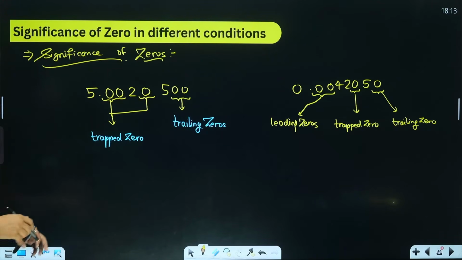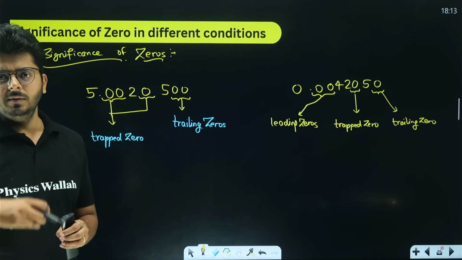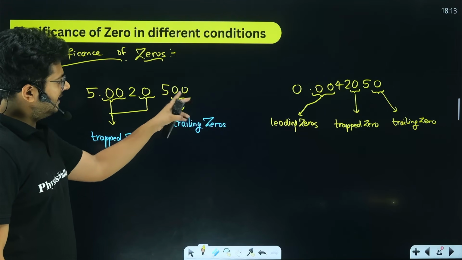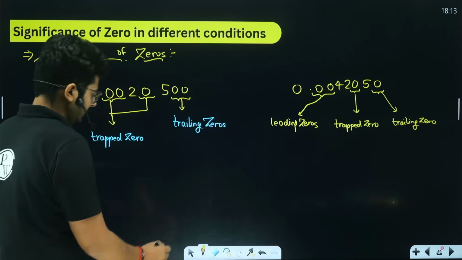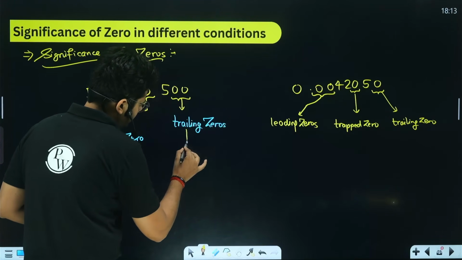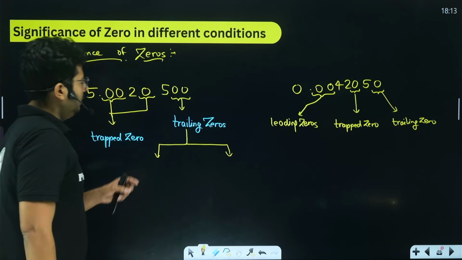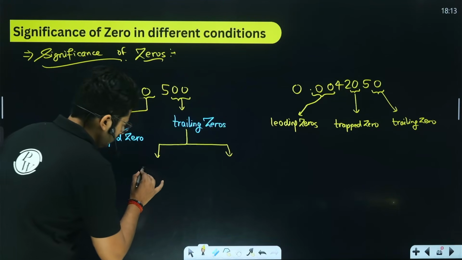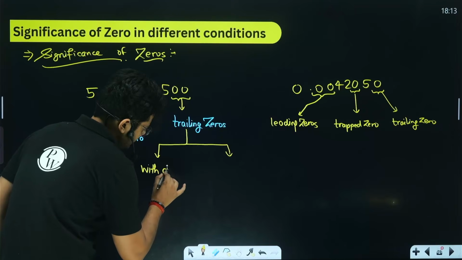So let us start talking about the rules now, under which circumstances a certain type of zero will be significant. The trailing zeros, the zeros that come at the end, can have two separate cases. We have the trailing zeros with a decimal place.